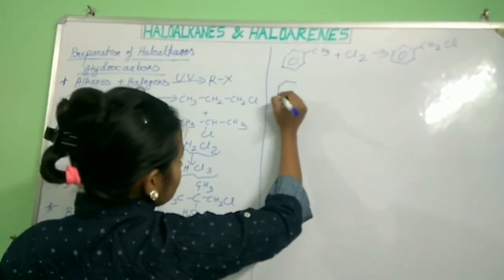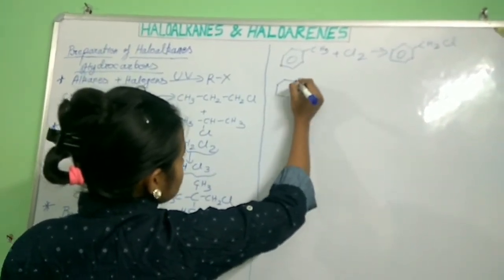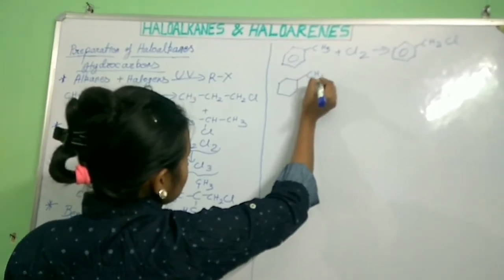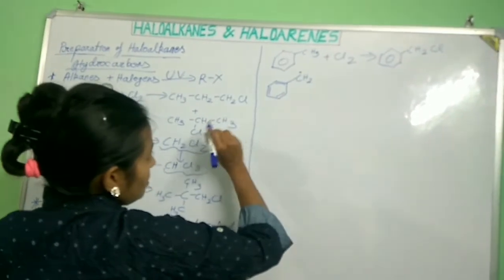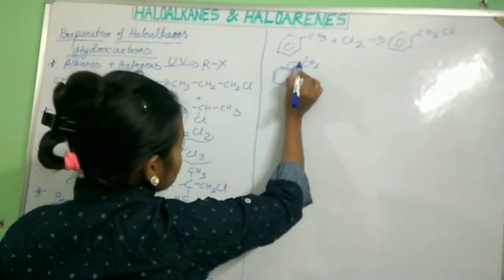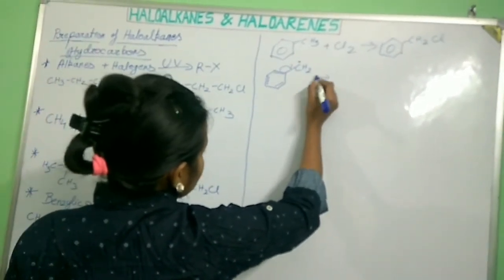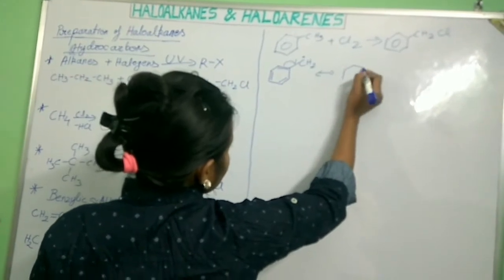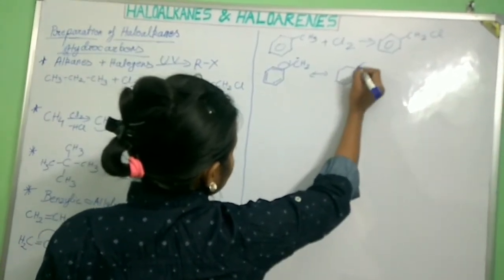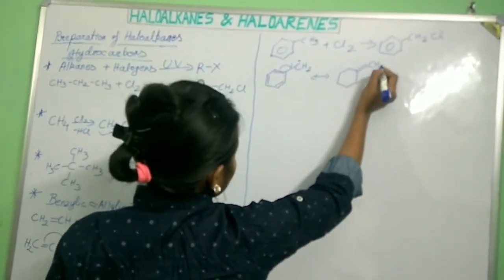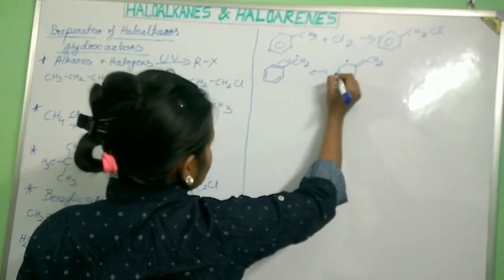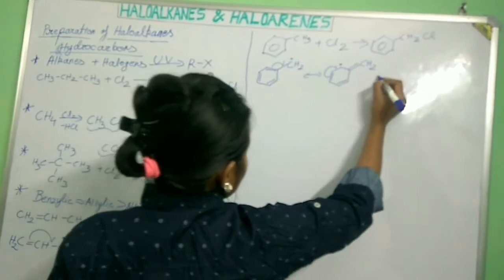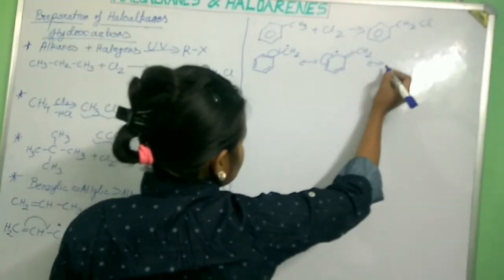For example, if this is our CH2 dot, this bond will move here. Next, in the next resonating structure, this free radical will come here, and now this will move here. The next resonating structure, what will happen?